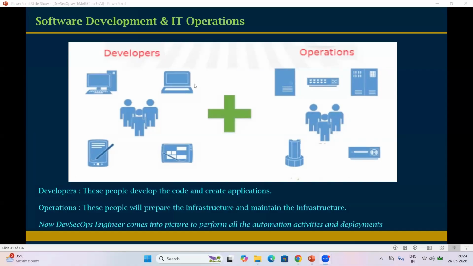So developers, forget about developer ending. We are not developers. Operations, currently we are not admins. Our role is a different role. I'll explain that. Wait for a few minutes, 10 minutes hardly.